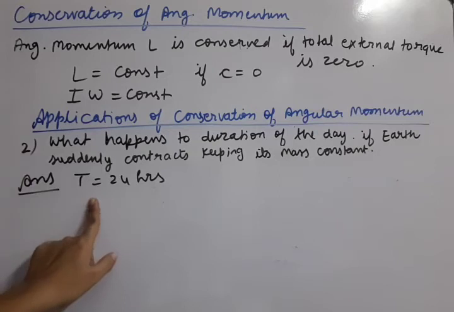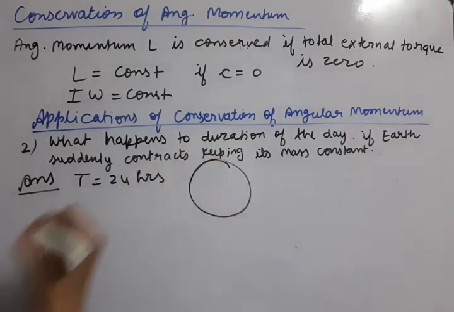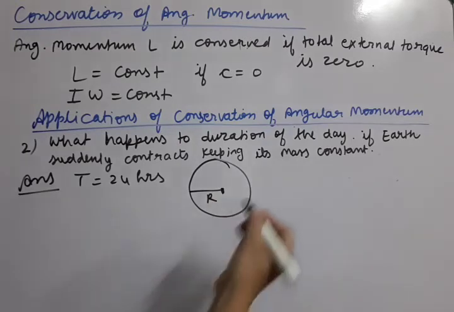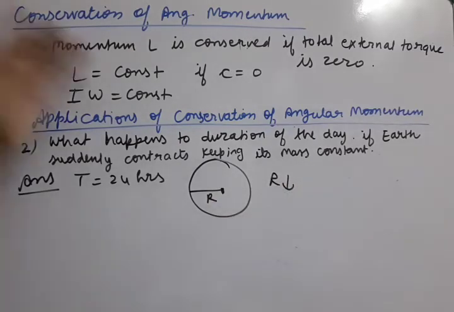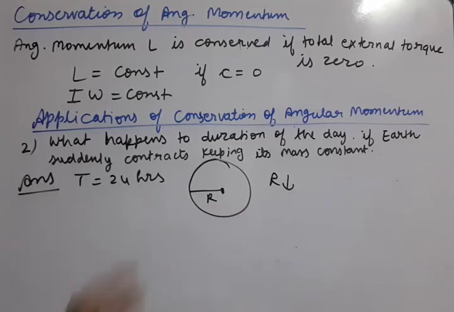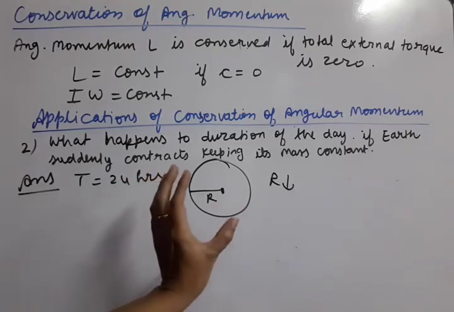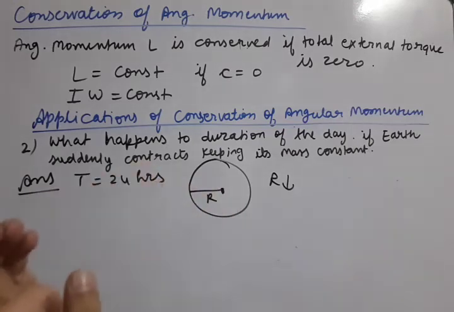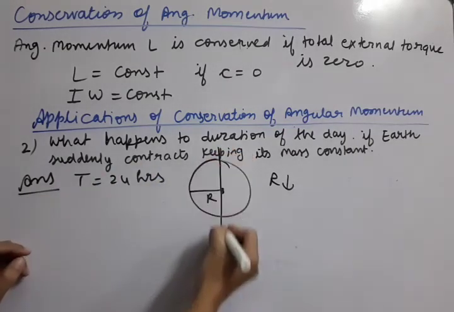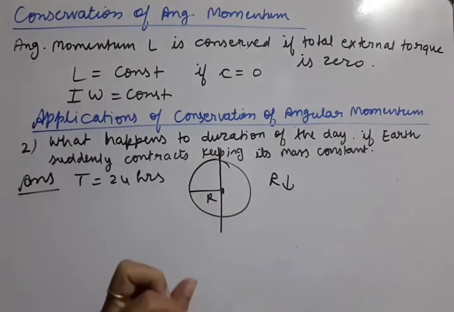Now it is asked, if Earth suddenly contracts. Now Earth is of what shape? It is spherical in shape. It is a sphere. So if Earth suddenly contracts, that means the radius of the Earth R is going to decrease. That is written in the question. So will it affect the duration of the day? You see, the duration of the day is related to the rotational motion of the Earth. So Earth is rotating on its own axis.